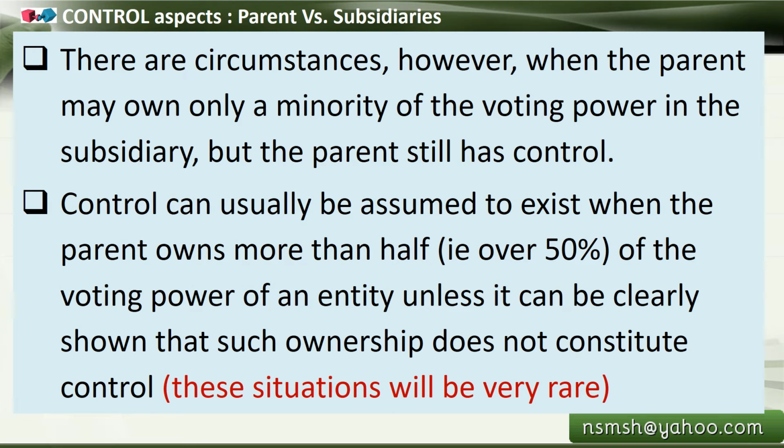Control can usually be assumed to exist when the parent owns more than half, that means more than 50%. So even if the question does not say that it is a parent company, you can understand by the holding of this percentage. If it is more than 50%, you can naturally understand that that is a parent company or holding company, unless it can be clearly shown that such ownership does not constitute control. These situations will be very rare. If it is clearly mentioned that they don't have the ownership, then it is totally a different thing.